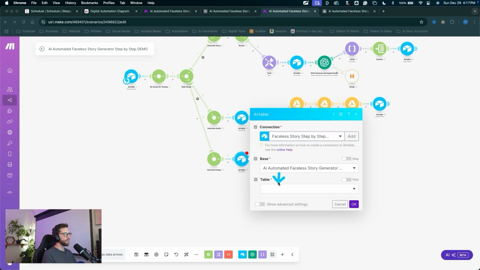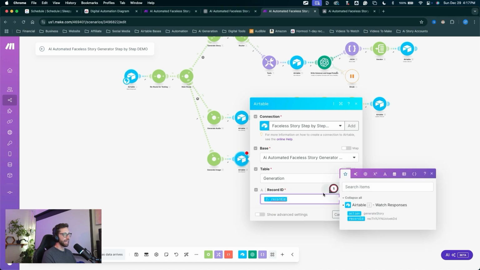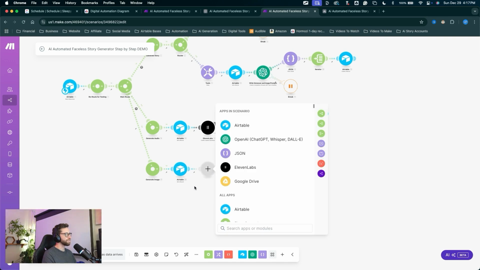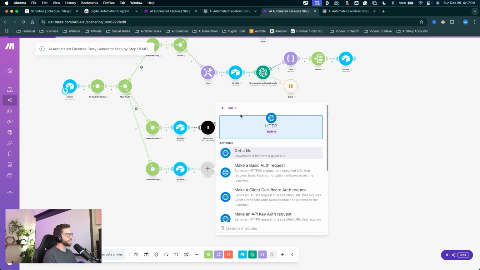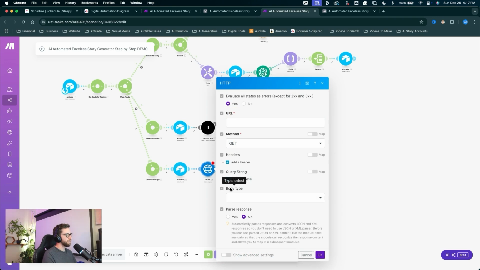Choose the table. Table will be the generation table, and the record ID will be record ID. Click OK. Awesome. Let's click the plus to create a new module. This will be an HTTP module. So we're going to set up a custom HTTP module to make a request. Scroll down, choose make a request. This will call the API that we're using.